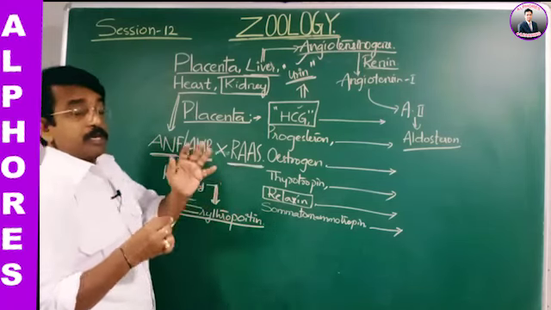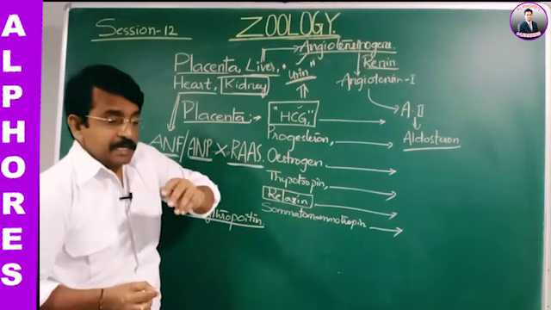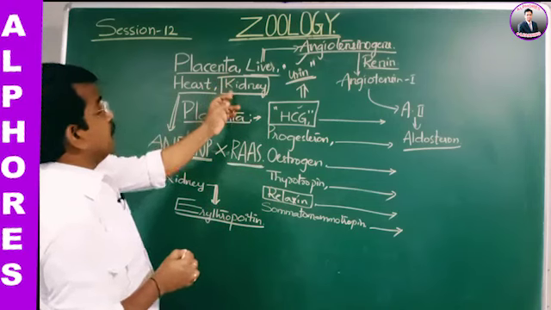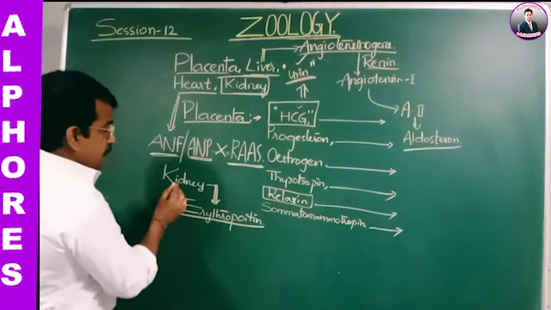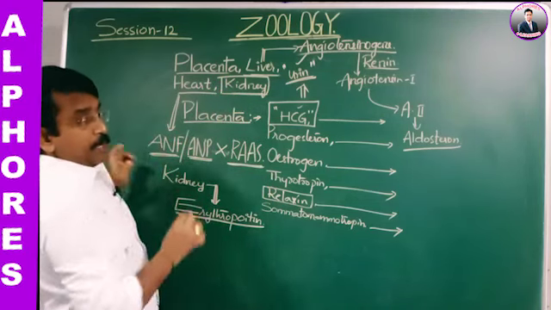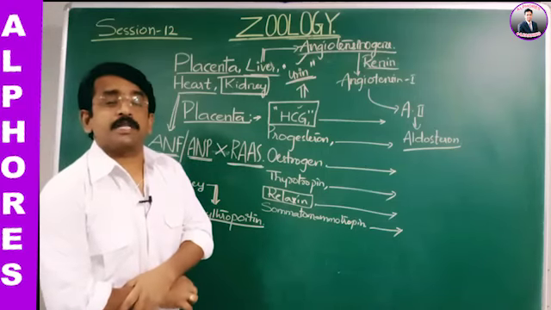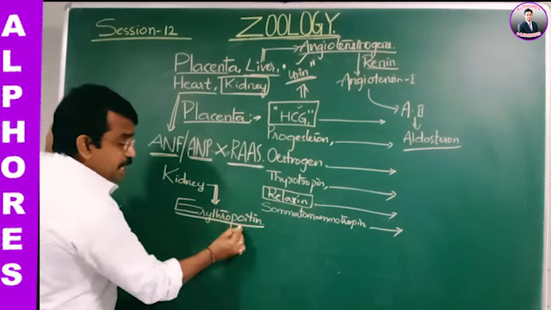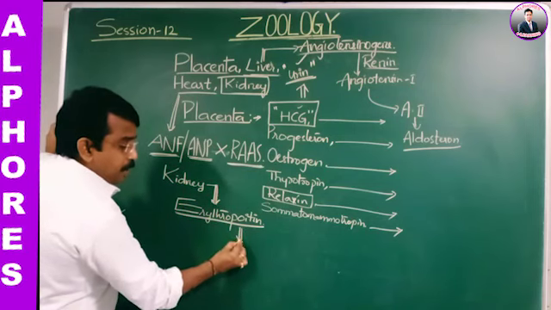When the anemic conditions are present, this is a protective mechanism of the body. So the kidney is stimulated, and we know very well the juxtaglomerular cells are present which secrete erythropoietin. This erythropoietin is a hormone.